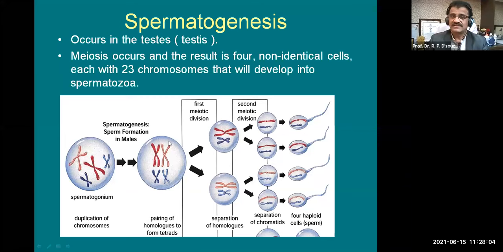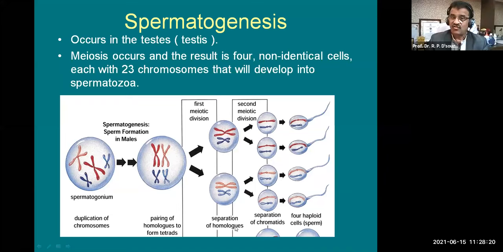Now this one has 46 chromosomes and these two have now 23 each. But there is a further second meiotic division. Here you can see the second meiotic division. Separation of chromatids takes place here.